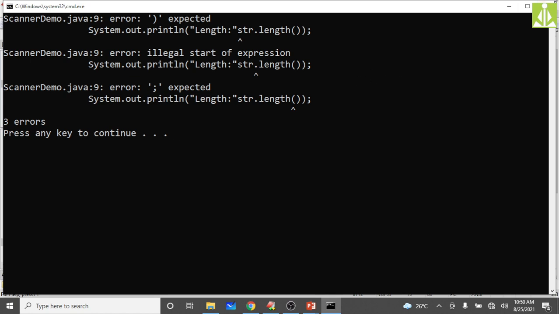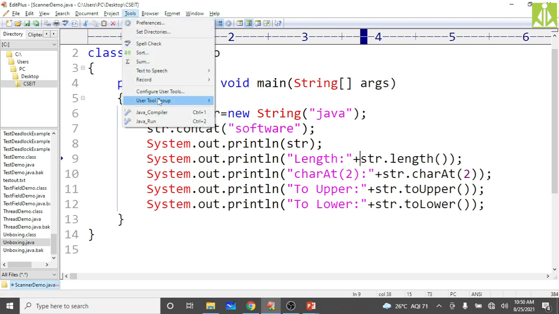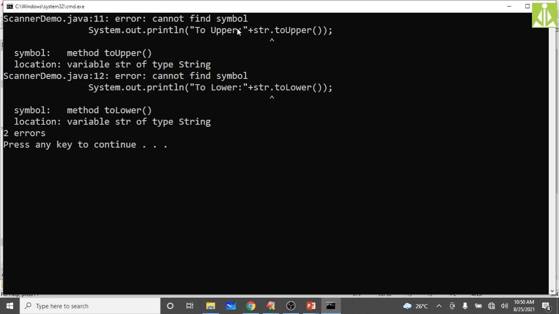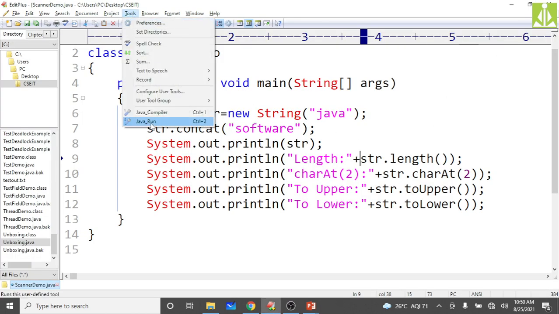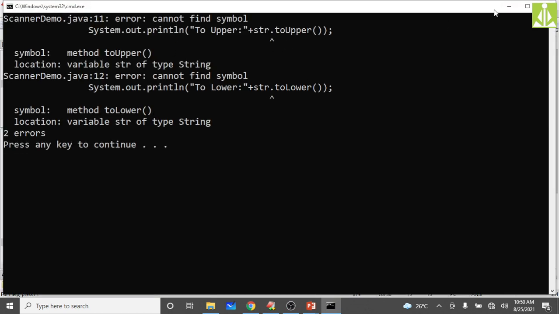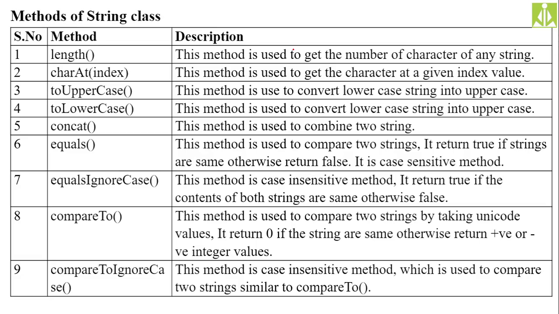Here we forgot to put plus. Okay, close. Now it still can't find symbol. Or you put it like this, character rate is not showing, error. Yeah, it is starting from 2 upper and 2 lower. I think here for 2 upper and 2 lower we need to pass like this, str. Here also str. This you remove. Save it.